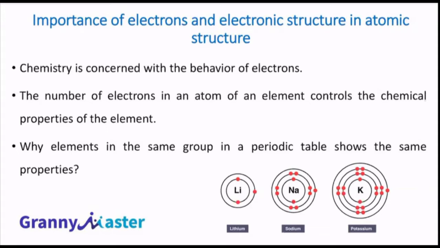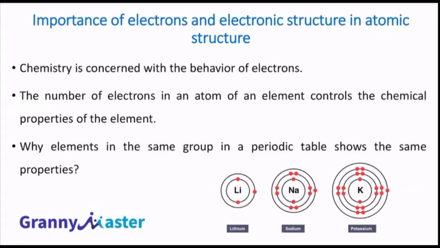Except for radioactivity, the remaining characteristics mainly depend on the electronic structure. Radioactivity is dependent on the nucleus. So except to explain radioactivity, all other chemical nature, all other properties of an element are mainly determined by electrons.